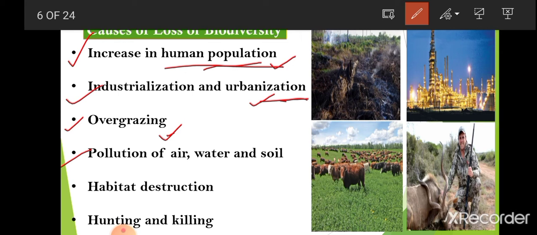Any type of excessive discharge of solid, liquid and gaseous wastes, such as domestic waste, waste from agricultural fields, or waste that comes out from industries and factories, causes pollution. Pollution of all types means soil, water and air pollution. It also leads to the loss of biodiversity, because in soil so many organisms live, and in water many aquatic animals live.